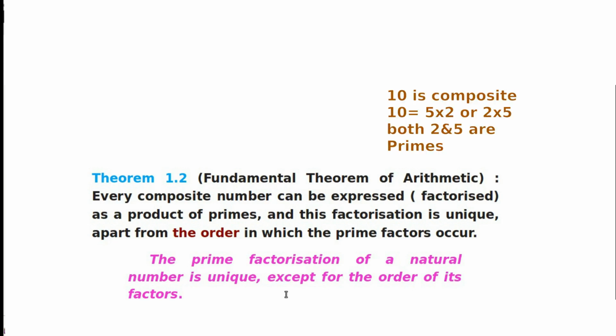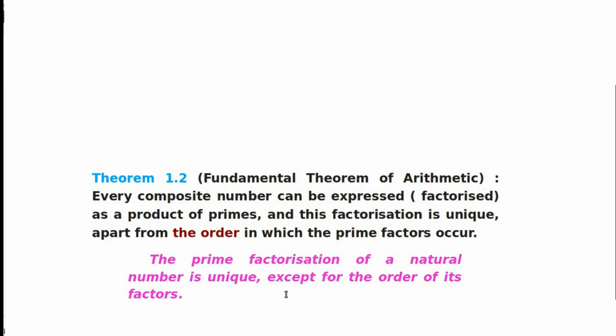10 is a composite number. 10 we can write as a product of 2 and 5. That means either 2 times 5 or 5 times 2. Multiplication is commutative, so order is not at all a big problem. Anyway, that 10 is a composite number that we can express as a product of 2 and 5. 2 and 5 are prime numbers.